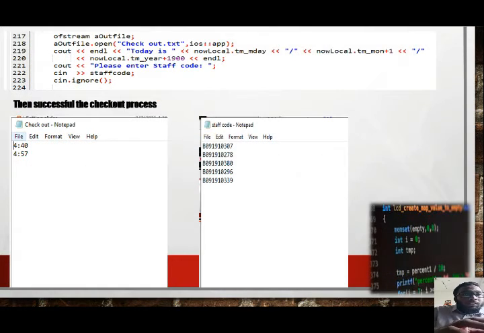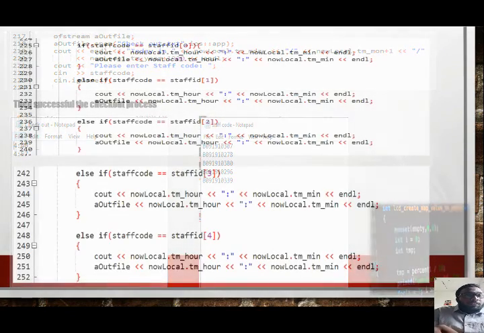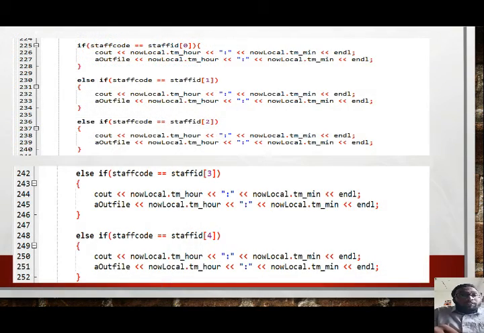Next, we see the output file open. By this, the checkout will be recorded in a notepad in the coding. The "please enter staff code" means the code of the staff you want to save or update in notepad. Next, this is the code that calculates the staff checkout and check-in time, and in the end all this code will be updated.